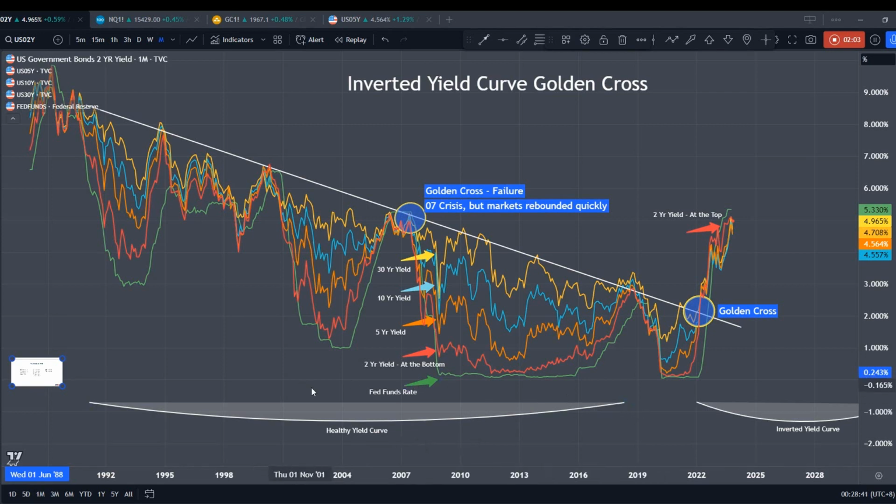All these years, since before 2022, we are experiencing generally a healthy yield curve. And that's what we're seeing here. It means that for the 2 years tenure, the investors who are the lenders will get a lesser return compared to the 30 years.